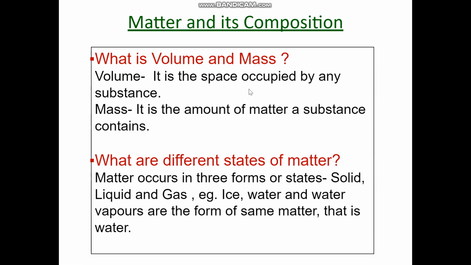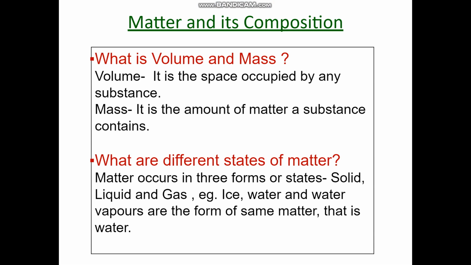Now we will learn what is volume and mass. Volume is the space occupied by any substance. For example, the space a football occupies, the space a tennis ball occupies, the space you occupy on your chair. All are considered as volume of the concerned object.